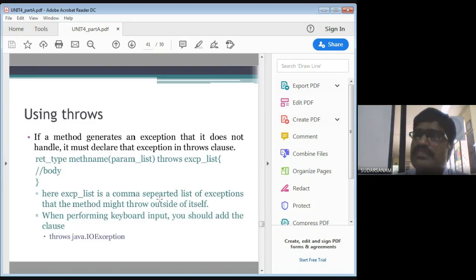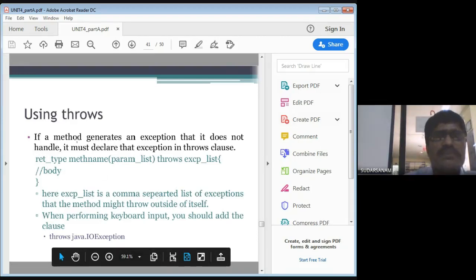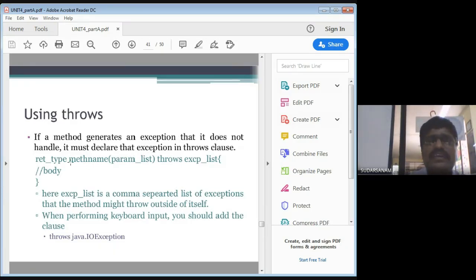Sometimes when I am explaining this, you may have doubts. Then when I explain the program and come back here, you should understand very clearly what the theory says. Then you can write the examination very easily. There are no problems. Now let us see this one. If a method generates an exception and does not handle it, it must declare that exception in a throws clause. So if a method does not handle any errors, how do you throw the exceptions? Java provides that also.